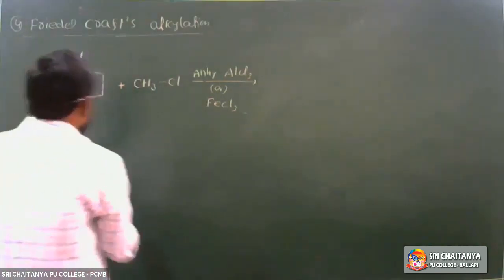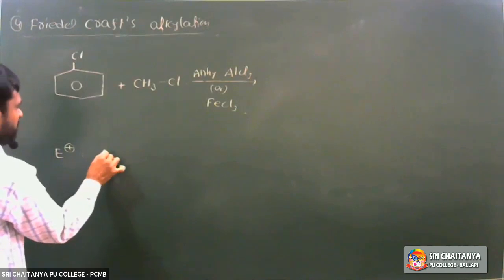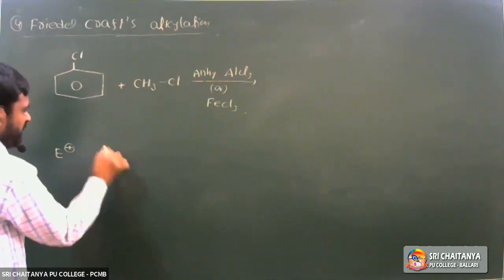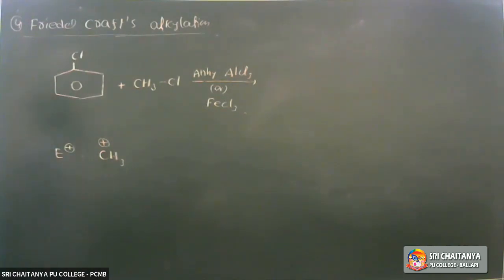So here what is the electrophile? In the alkylation reaction, the electrophile is CH3 plus.